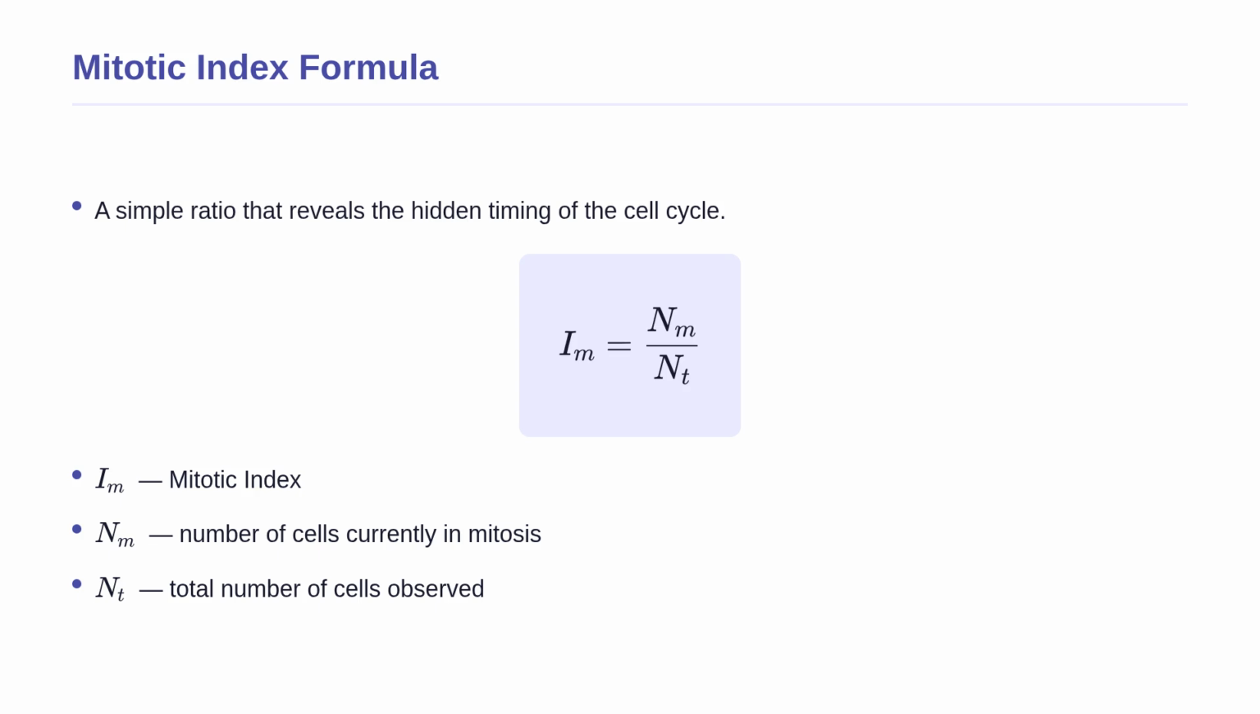By dividing these two numbers, we get a decimal fraction. This fraction represents the proportion of the entire cell cycle that is dedicated to division. If the number of dividing cells increases, the mitotic index increases, indicating that the mitosis phase takes up a larger portion of the cell's total lifespan.